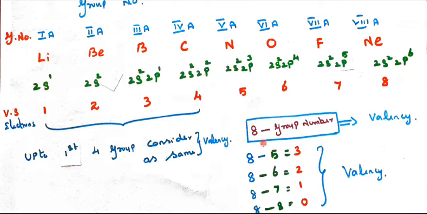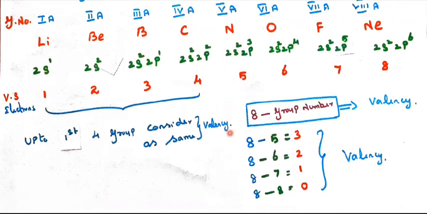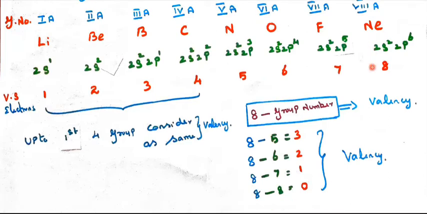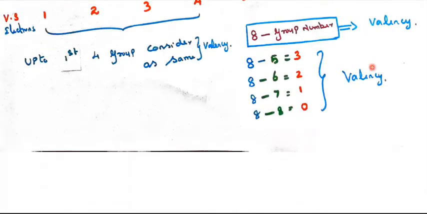So for the 5th group, 8 minus 5, 3 is the valency of all the elements in the nitrogen family. In the 6th group, 8 minus 6 equals 2 is the valency of the oxygen family. 8 minus 7 equals 1 is the valency of the halogen family. Then 8 minus 8 equals 0 for the inert gases family, so they have zero valency and are monoatomic.